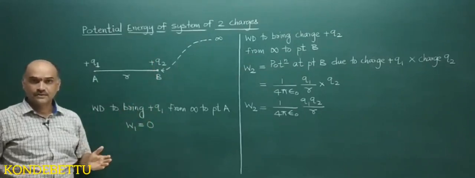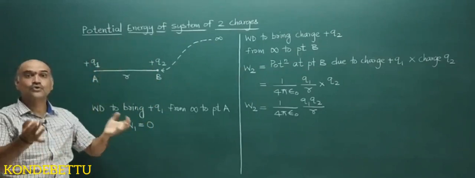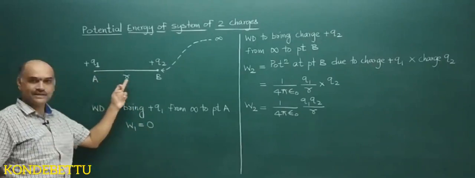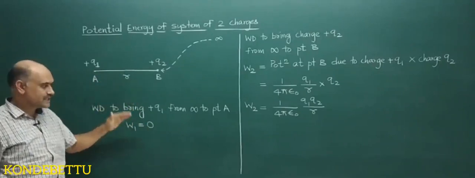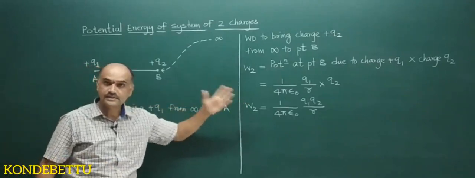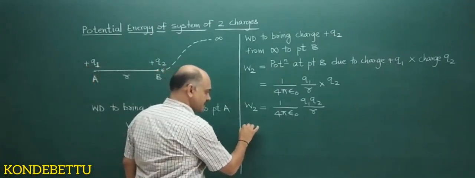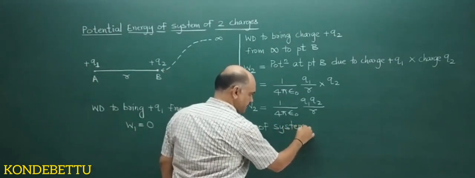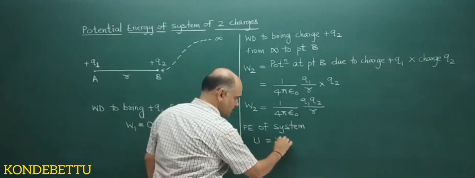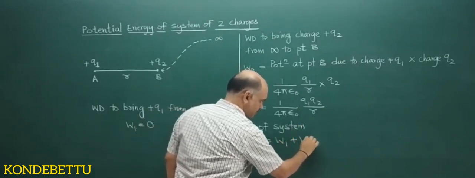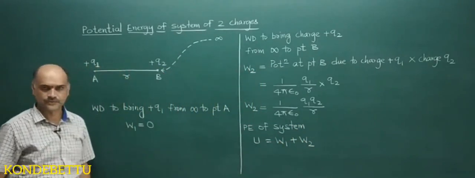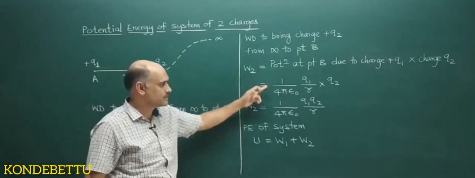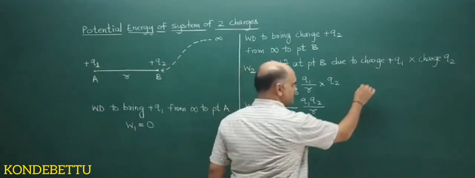Now in the definition I told you potential energy is nothing but the total work done to bring all the charges from infinity to their given positions. So potential energy will be equal to the sum of all these work done. So potential energy of a system, U is equal to W1 plus W2. Now substitute the values. W1 is 0, W2 is this one. You substitute the values, you will have the answer.